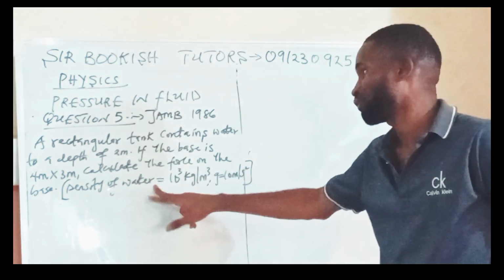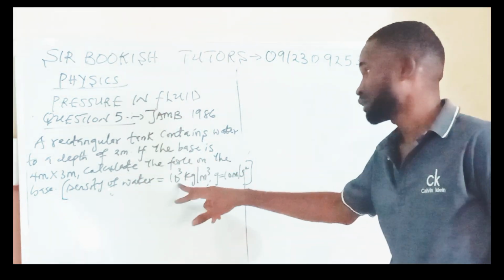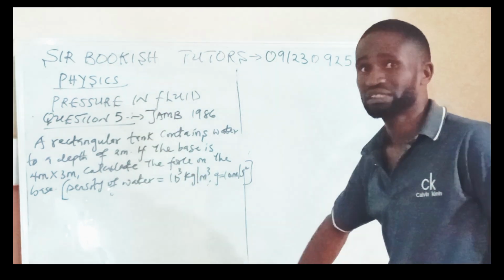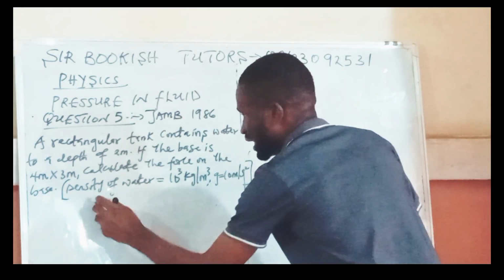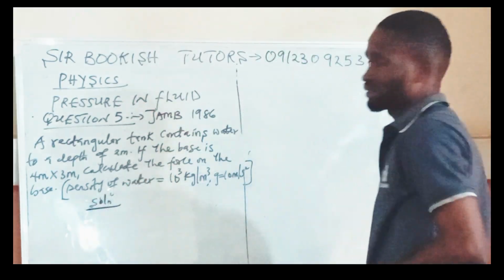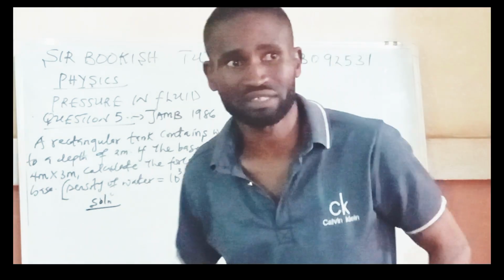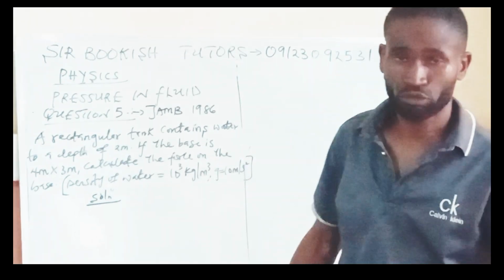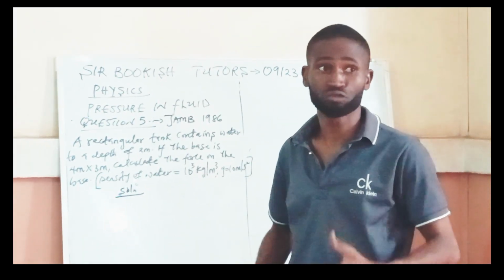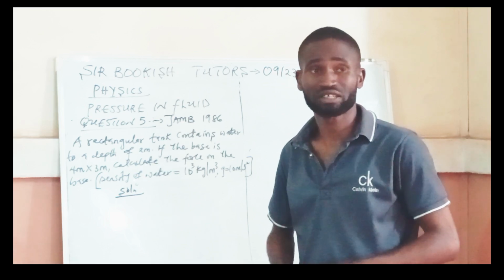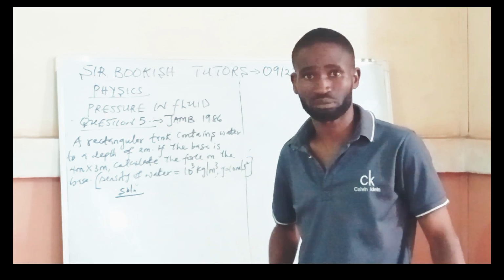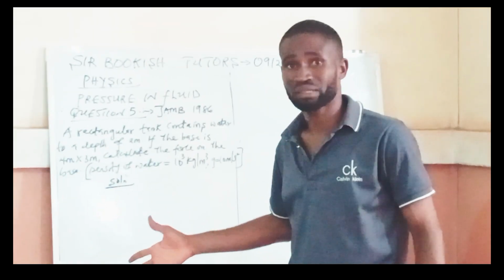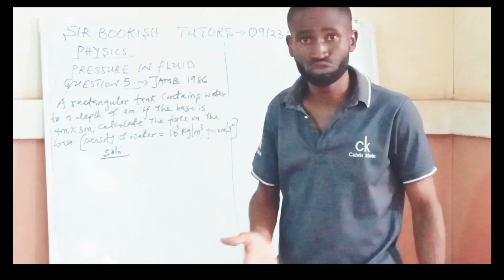Then they gave us the density of water to be 10 power 3 kilogram per meter cube, and g is equal to 10 meters per second square. Okay. Now, the first thing we are going to do is to bring out the parameters, to enable you know the formula you are going to use. If you watch our first episode, you are going to see we established some facts and some formulas over there. So when you bring out the parameters, you now know which one to use.